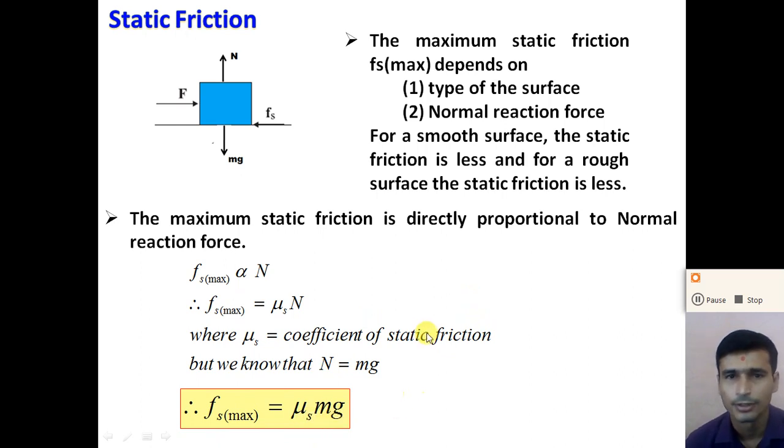Now, up till now, when we apply the external force, and if the external force is less than or equal to the maximum static friction, the object will not move in the direction of the external force, right?